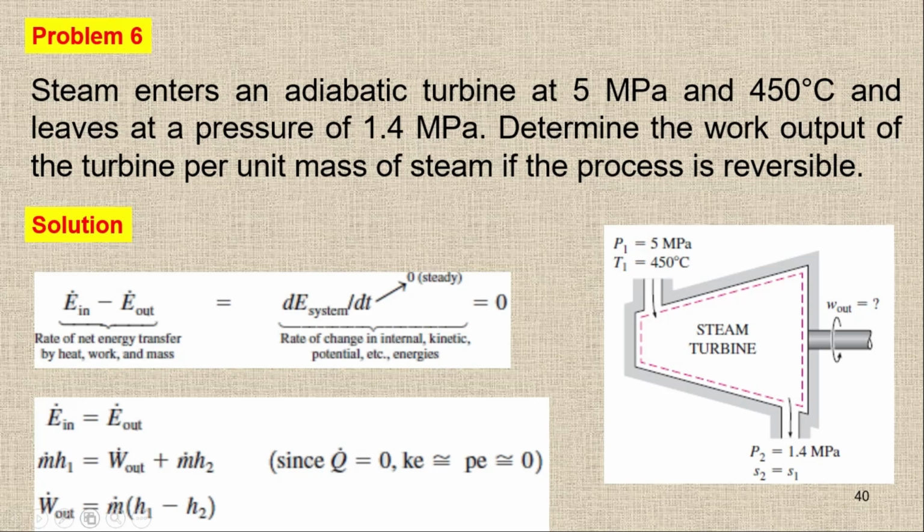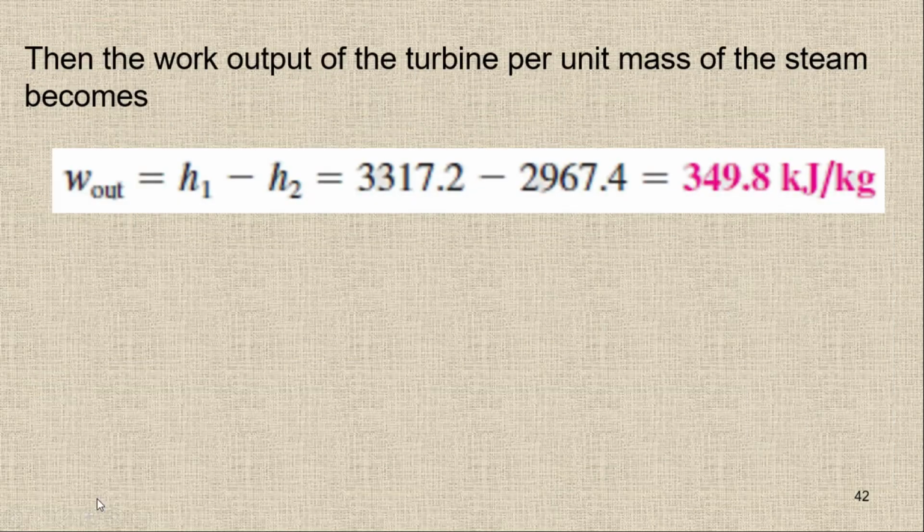With the help of this equation, the steady flow energy equation, you can easily find the work output per unit mass. You can see here, this is the work output and it's simply h1 minus h2. We know h1 and we know h2, so you just have to put the values and you will get the answer of 349.8 kJ per kilogram. This is the work output in specific terms.